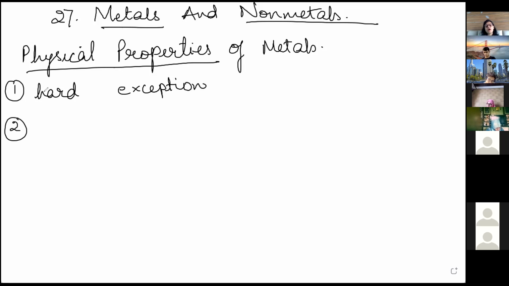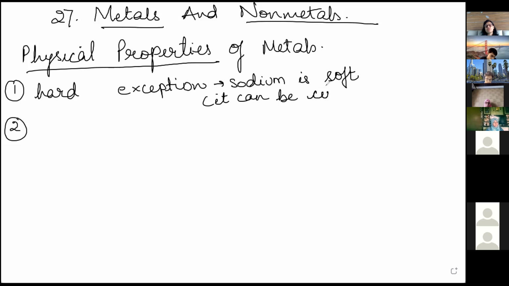So most of the metals are hard. Exception is sodium. Sodium is soft, so soft that it can be cut using a knife. This is an exception you have to remember, because exceptions are asked in MCQs. Sometimes it is asked, name a metal which can be cut using a knife, or name a metal which is not hard. So most of the metals are hard.